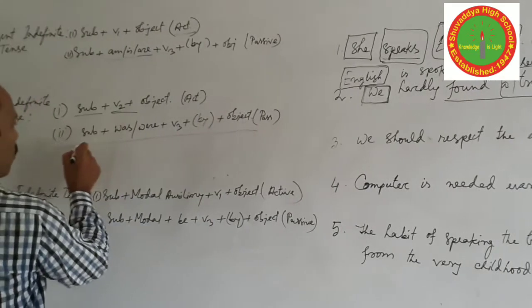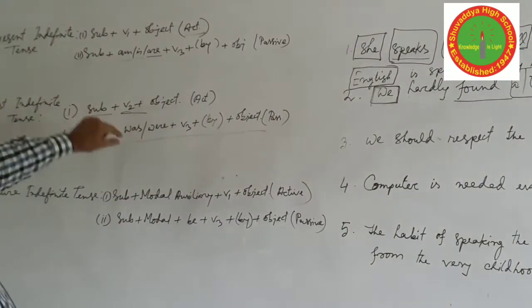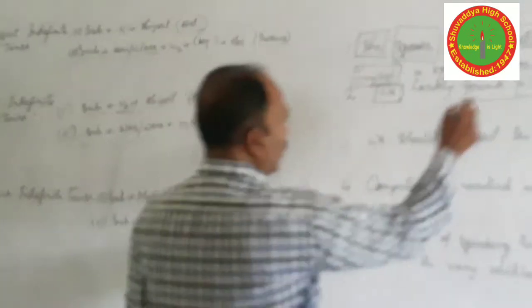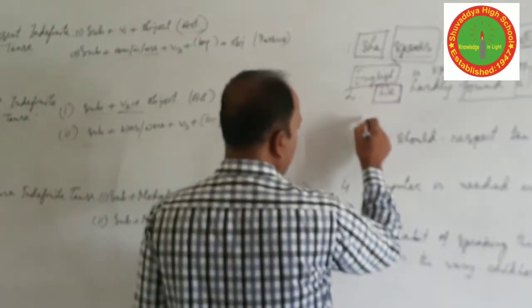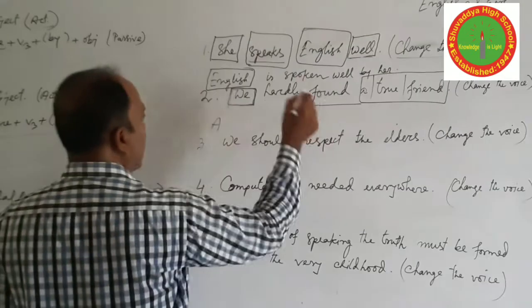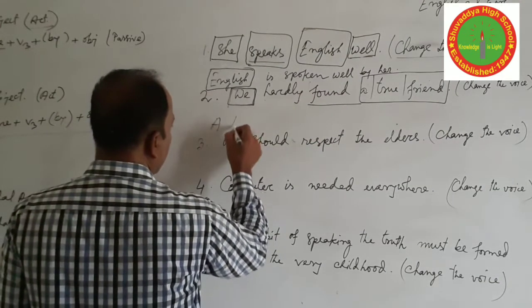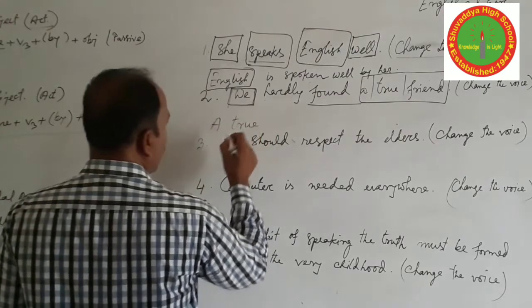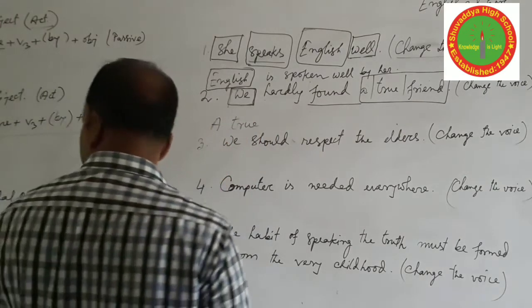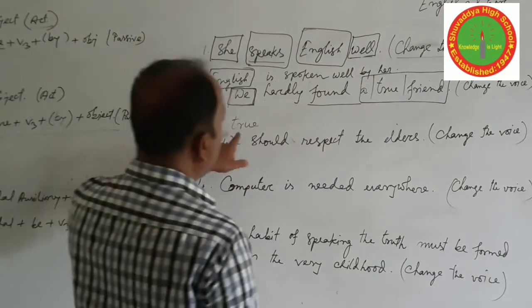If we want to change the sentence into passive, first of all we have to write the object of the active voice. Punctuation marks should be at the beginning of the sentence. You should use a capital letter. Okay. A true friend.